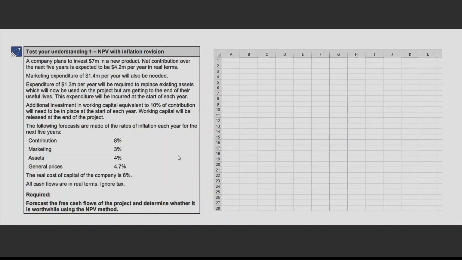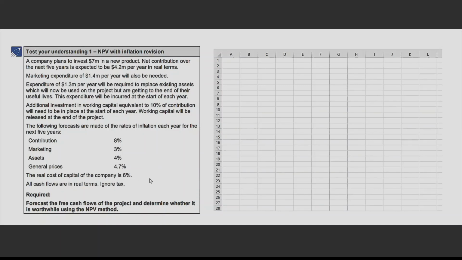The following forecasts are made of the rate of inflation each year for the next 5 years. Contribution is going to get an inflation of 8%, marketing 3%, assets 4%, general price level is 4.7%. The real cost of capital of the company is 6%. That means the real cost of capital is given to you. You need to calculate the money rate here. When you are using specific rates of inflation, you need to inflate each and every item separately, and then you need to apply the specific rate of inflation to it. Sorry, the money rate to discount it, right?